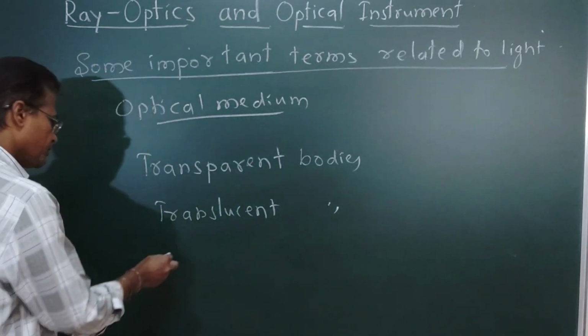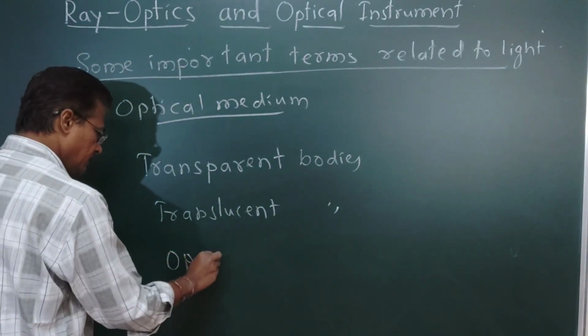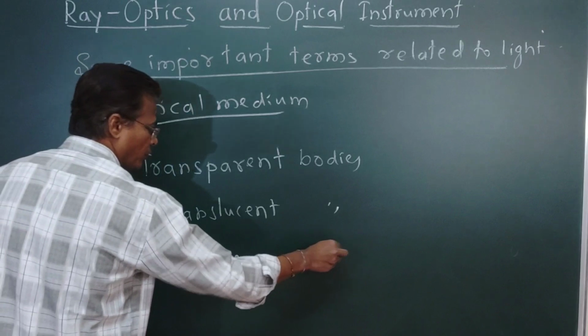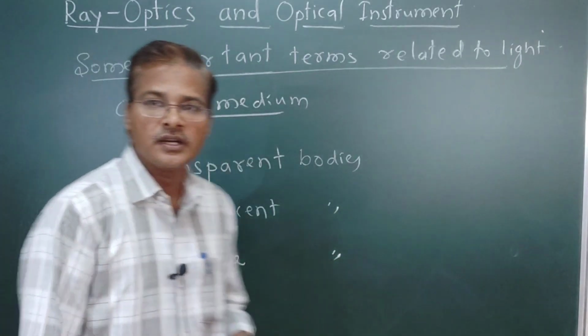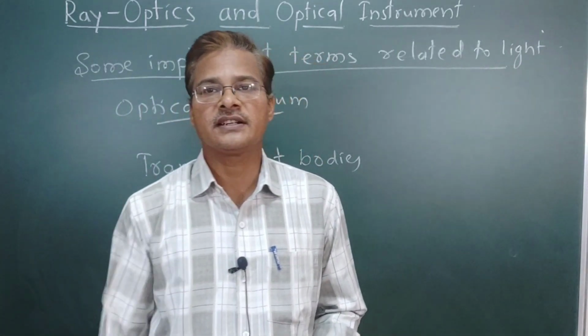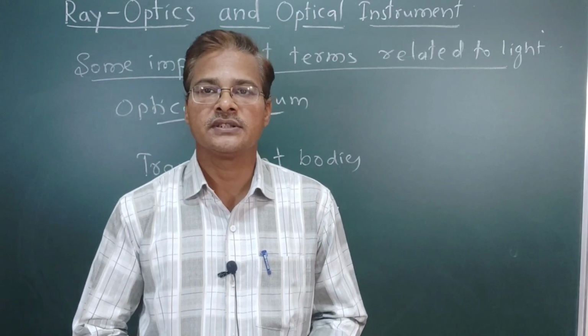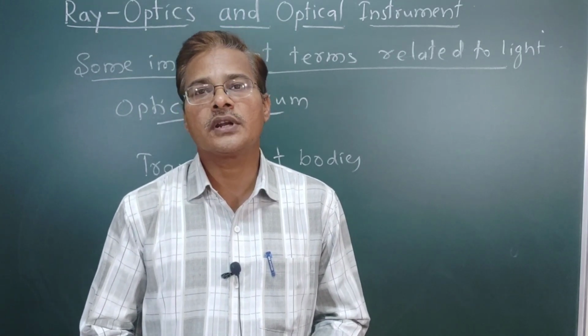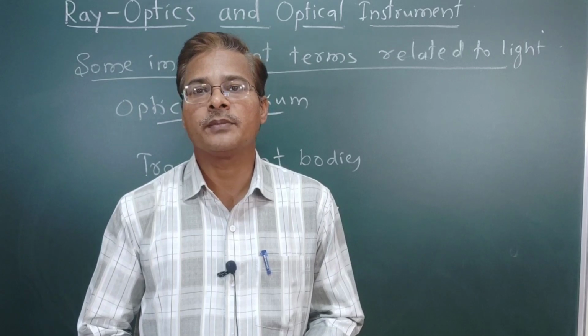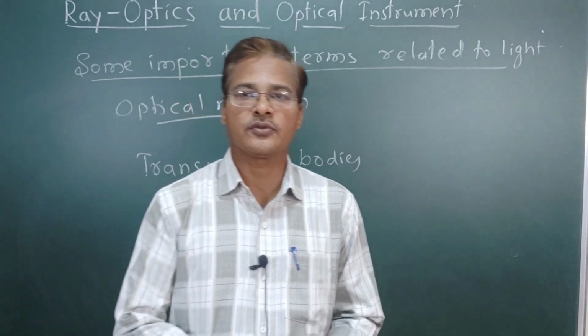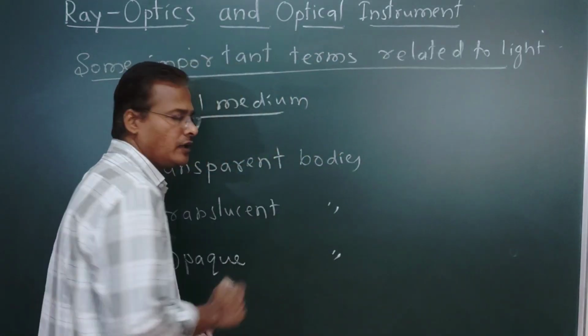Opaque bodies are those through which light rays do not pass. The majority of the light radiation does not pass through it. That type of medium is called an opaque medium, or opaque body.